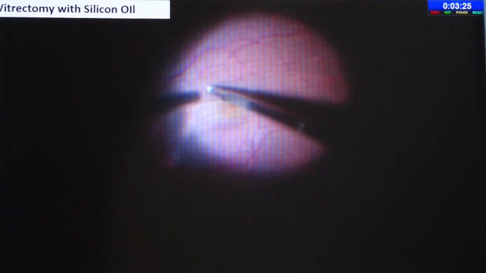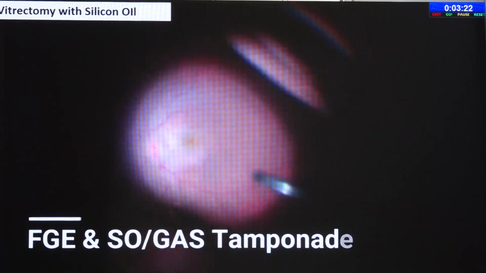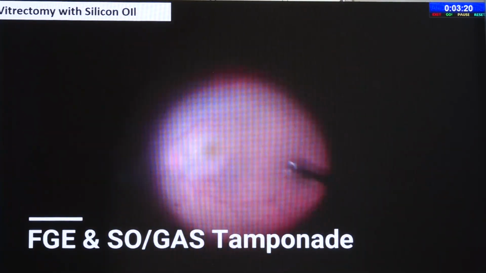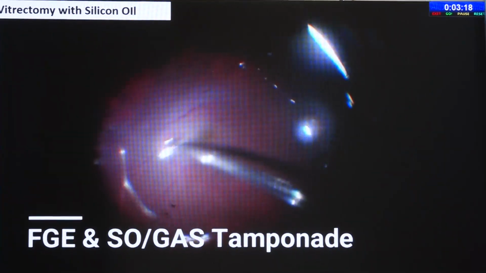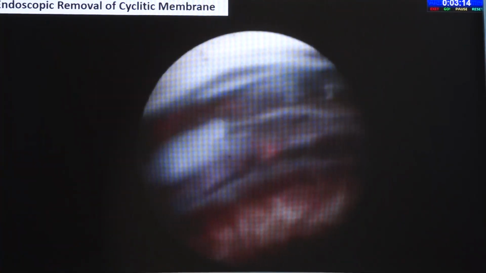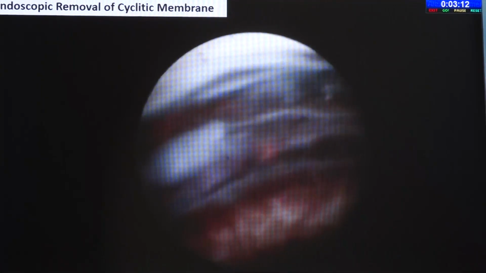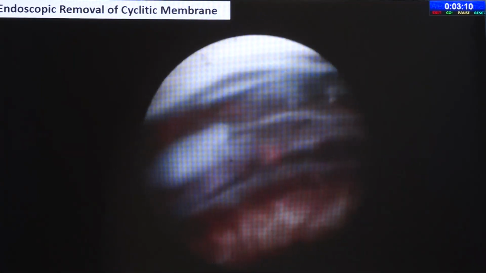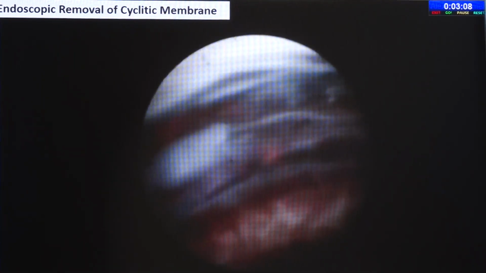And he had chronic hypotony, in which we had gone in to treat her with vitrectomy and silicone oil injection. ILM peeling was done, and in this patient, silicone oil was injected. This patient post-operatively had a good IOP buildup, and she maintained her eyesight after that.